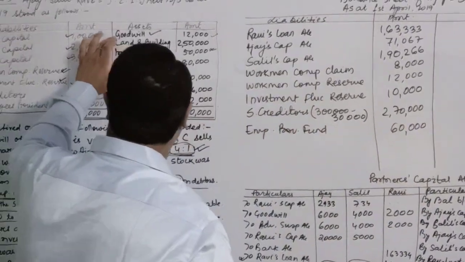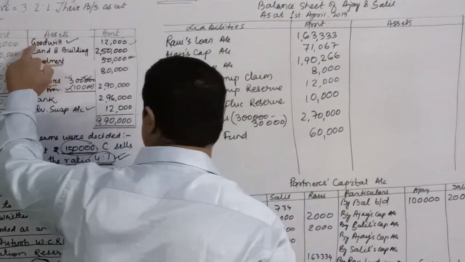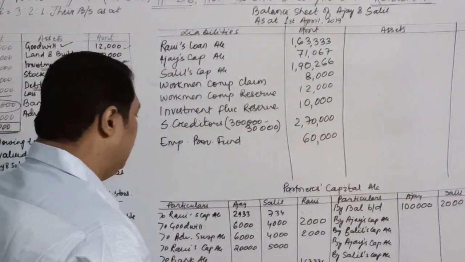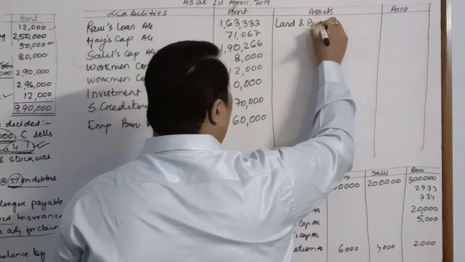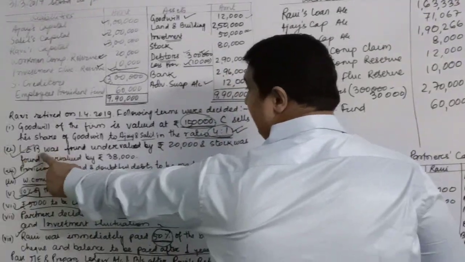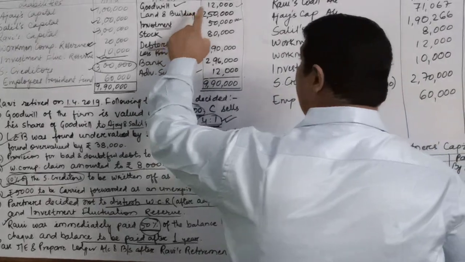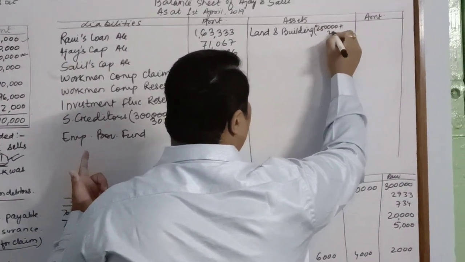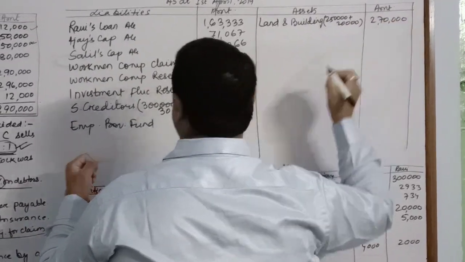The next item is goodwill, which has been written off amongst the partners. So we will not take this in the new balance sheet. Next one is land and building. There was an adjustment regarding land and building. It said that land and building was found undervalued by 20,000. So that means you will have to increase it. So 2,50,000 plus 20,000, new value is 2,70,000.